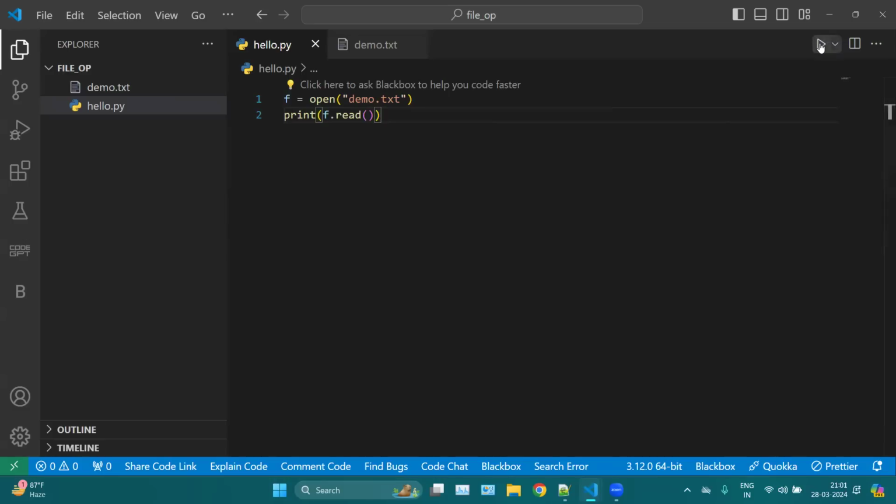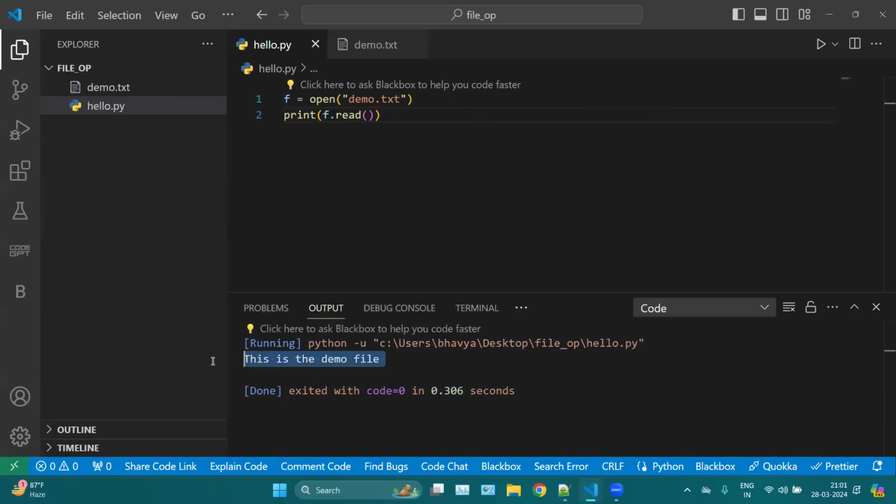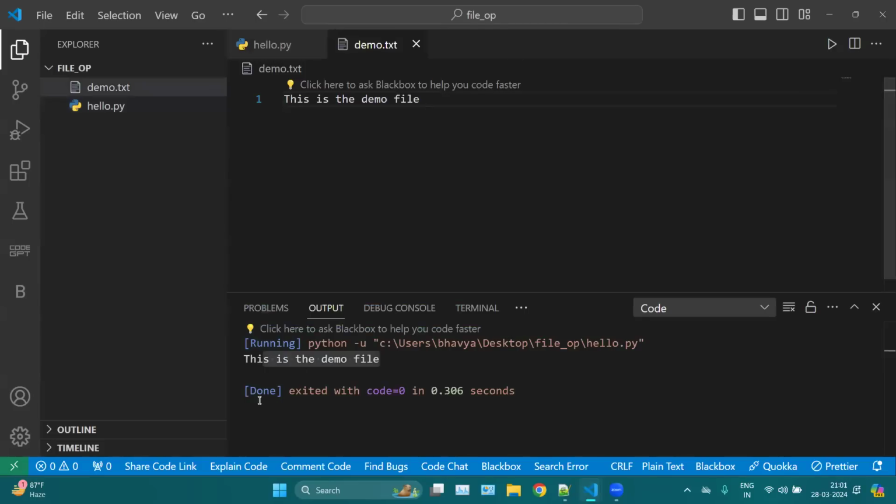Okay, so if I run this program, you will notice this is a demo file. This one is the content written inside my demo file. This is the line written inside my demo file. So here I can open. You can simply open your file. You can leave it like this.